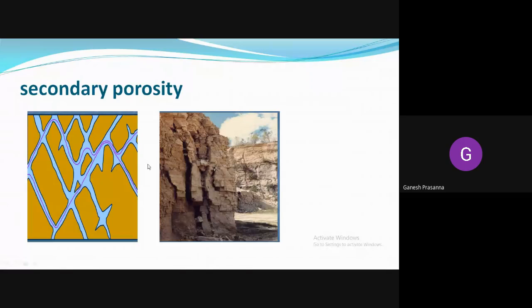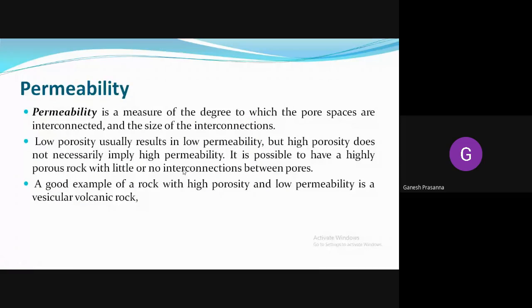Okay, so these are the secondary porosity levels, from which the water can be moved through the openings available within the rock. Coming to permeability, porosity and permeability are different. Porosity is the number of void spaces present in the rock, which helps the free movement of fluids, whereas permeability is a measure of how interconnected the pores are and the size of the interconnections. What is the diameter of the connections, the open spaces?